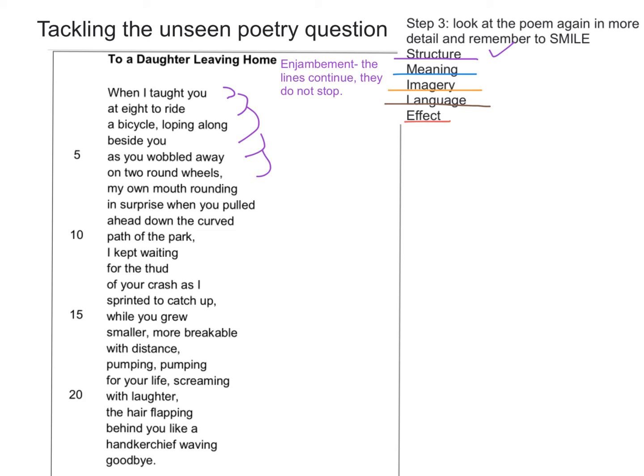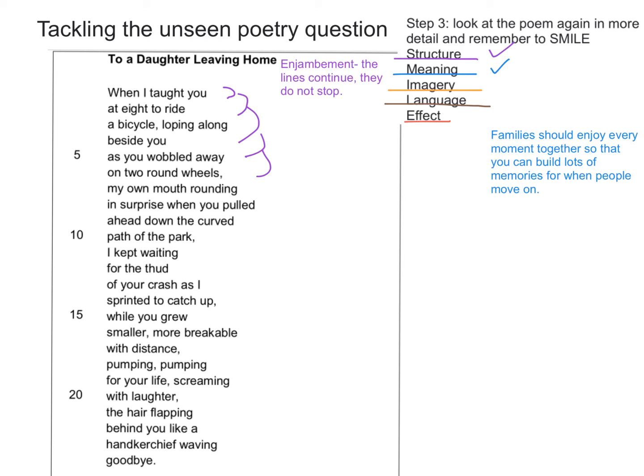Now moving on to meaning. Now with the meaning we need to have a think about what does the poet want us, the readers, to be thinking about. Now this could be different depending on how you view the poem, what your ideas are about the poem. But I personally think that the poem is about how families need to think about every moment and enjoy every moment they can have together so that you are able to look back on these memories with joy.